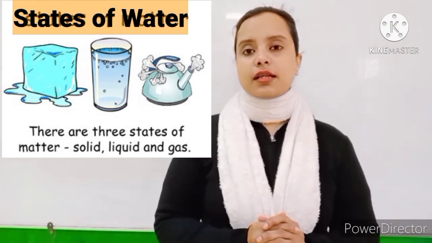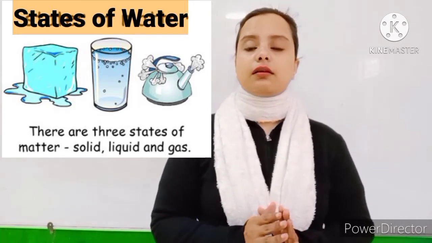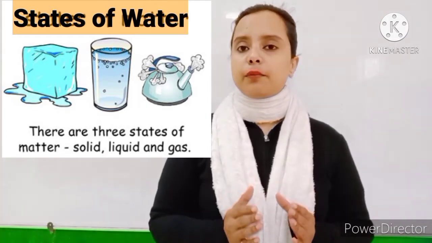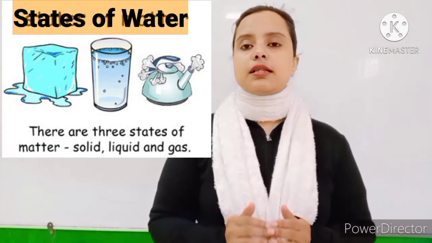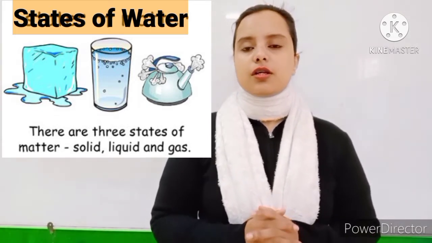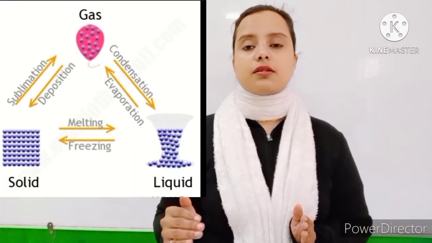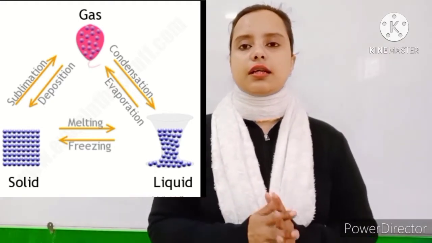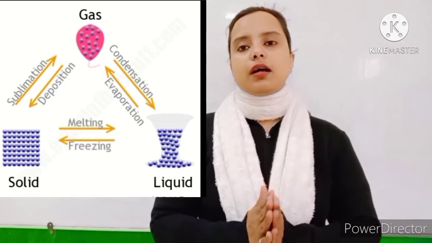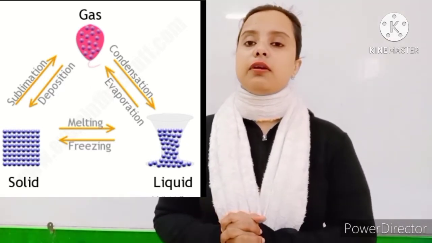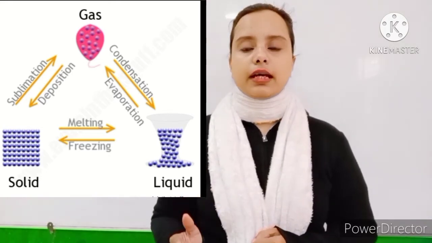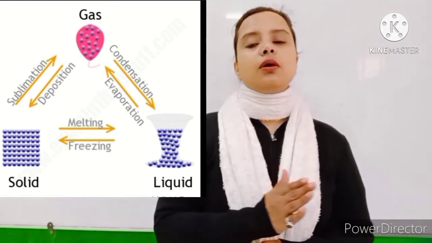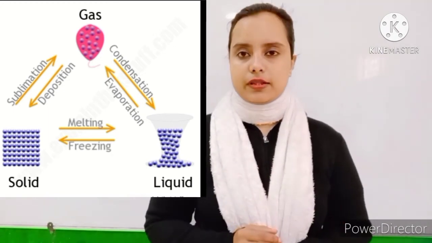Now what is the gaseous state of water? When we heat up the water, it gets evaporated, and the evaporated water is known as the gaseous state of water. So students, all these three states of water are interchangeable. We can change the state of water from ice to liquid and liquid to gas, and even bring it back from gas to liquid by the process of condensation, and then liquid to ice by freezing it.